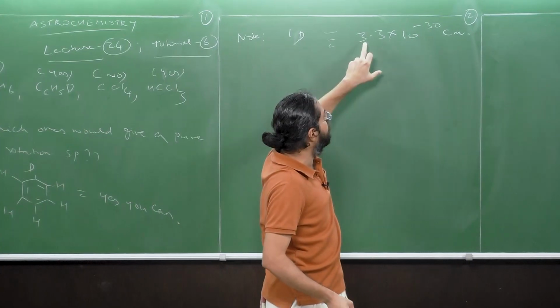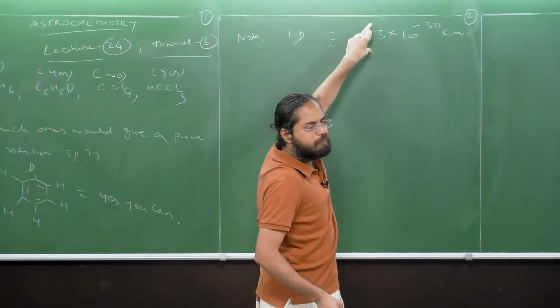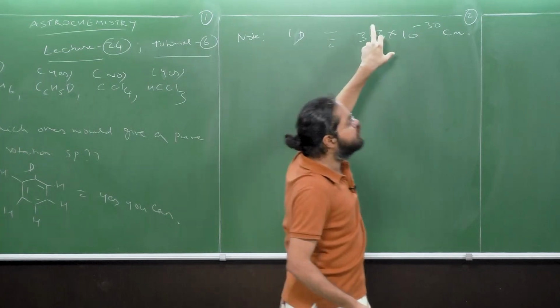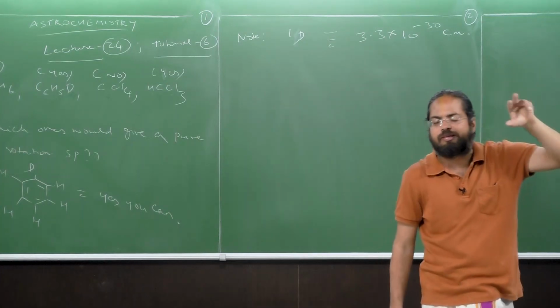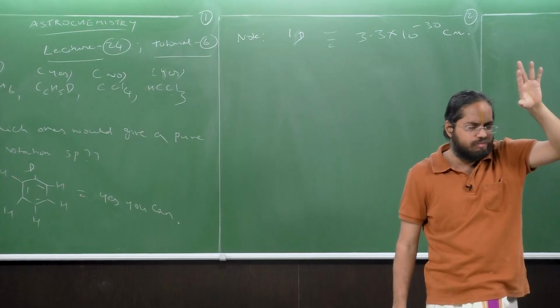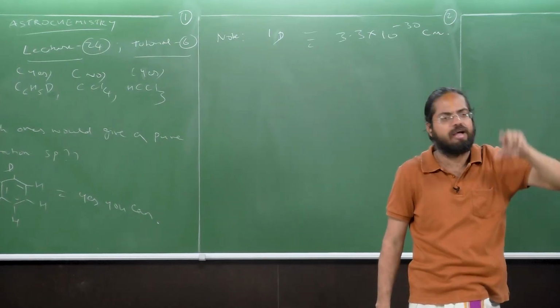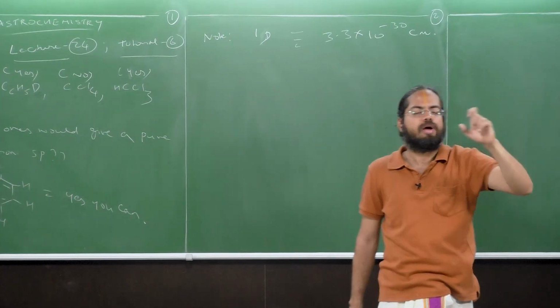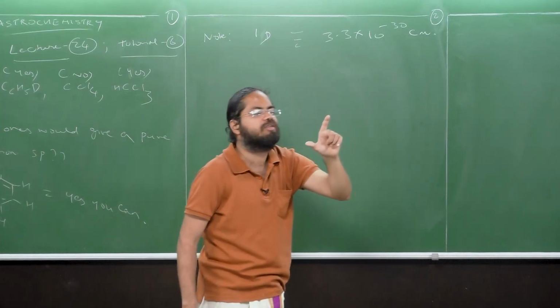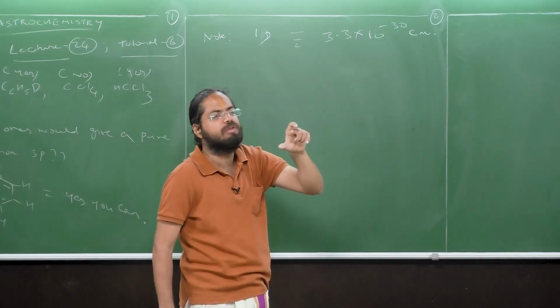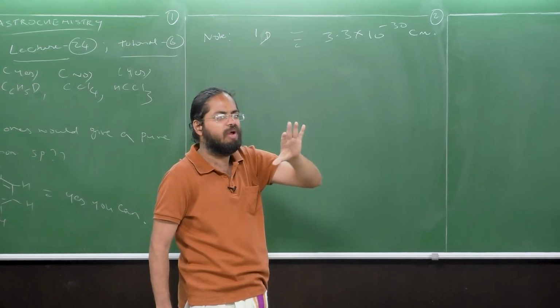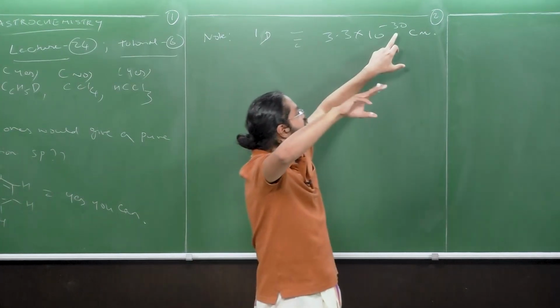This number is kind of expected, because it is obtained by multiplying the charge of an electron, which is 1.6 times 10 to the power minus 19 coulombs, by a distance, if you consider, for example, the Bohr radius, which is of the magnitude of 10 to the power minus 10 meters.